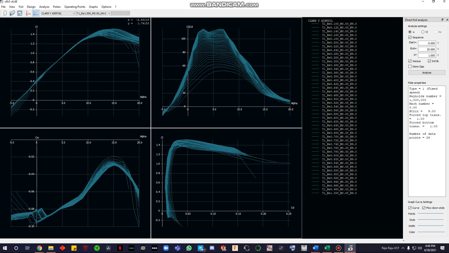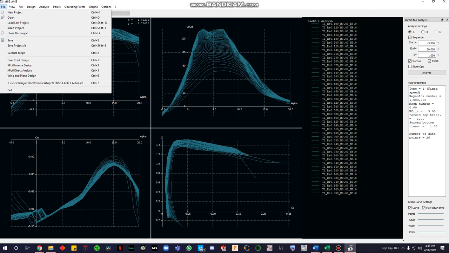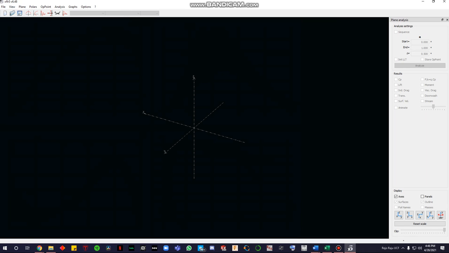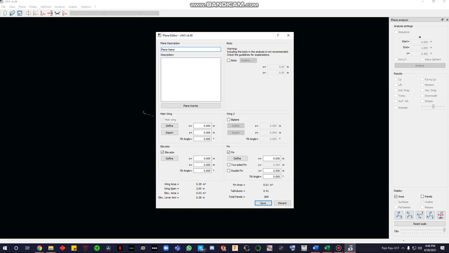So once that's done, you can close. You can go to File, Wing, and Plane Design. Over here, you go over to Plane, define a new plane. I like to name it what I'm using, so just copy paste this over for what I use for all of them.